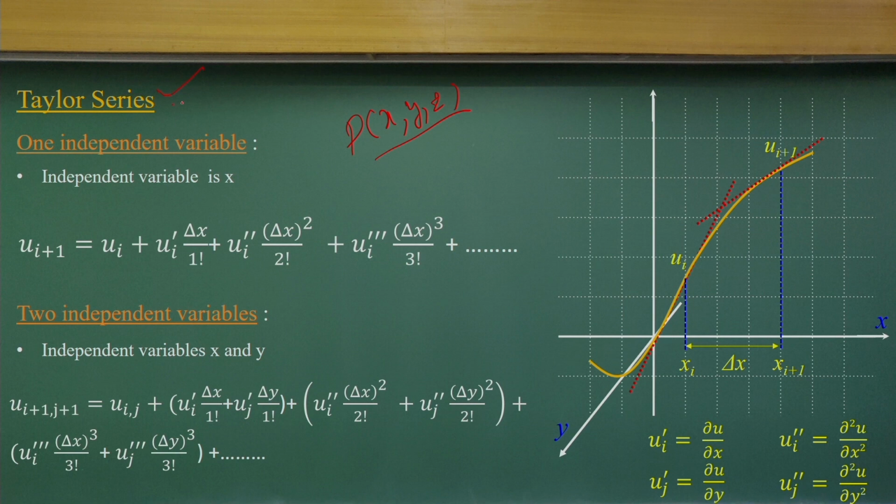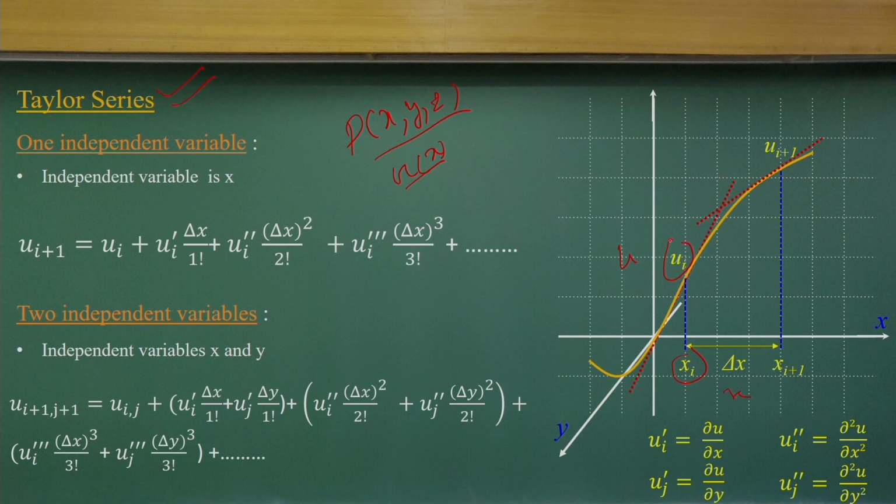Like for example, if I take a very renowned series, the Taylor series, for one independent variable, that means here u is only a function of x, and u is the variable. And we know the value at xi, the ui value.